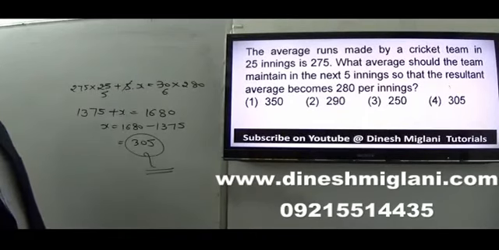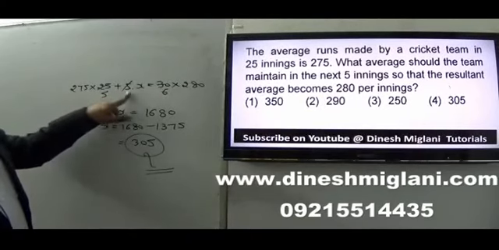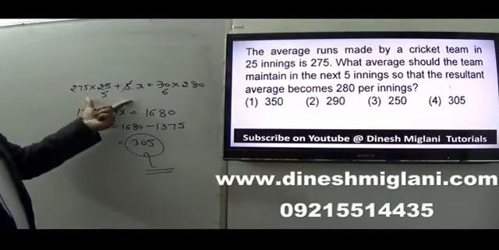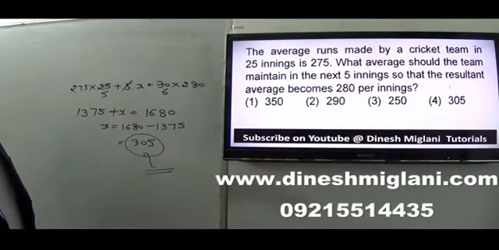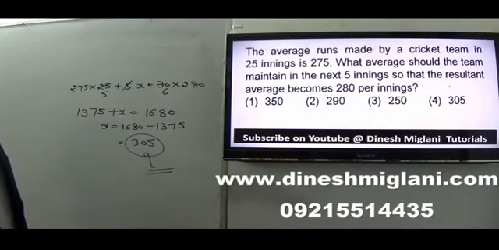Fourth becomes my answer. What we have done: 275 in 25 innings, and for the next 5 innings I have assumed the average is x. The sum is equal to 30 into 280. Solve it and find the value of x. You may find that it should be 305. Fourth becomes my answer.